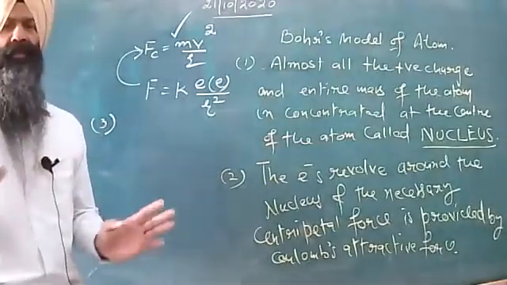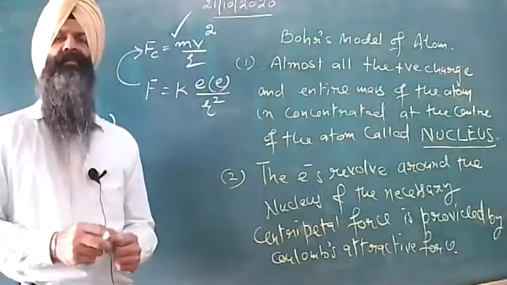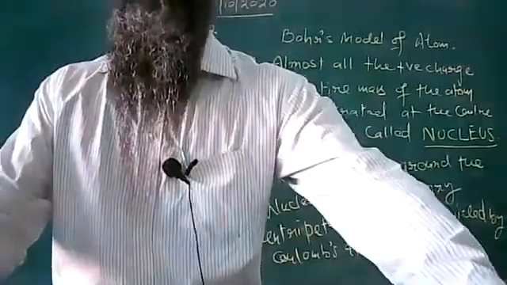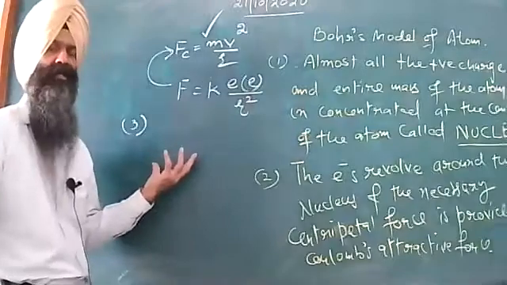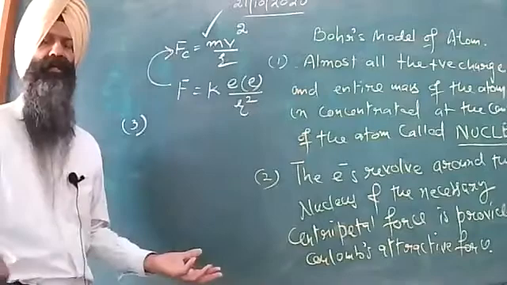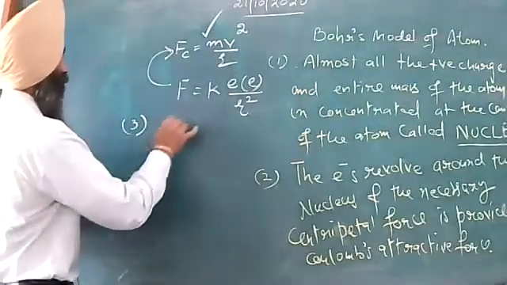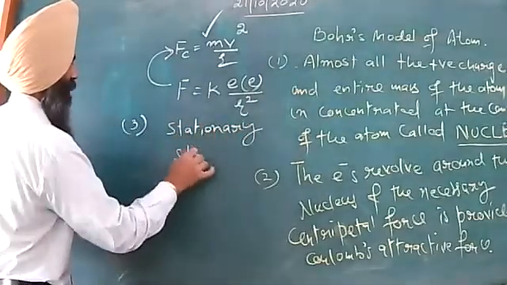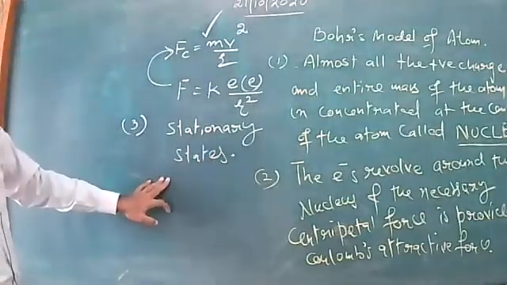Here Bohr, in violation, I repeat, dear children, this postulate is the violation of the concepts of classical mechanics, and here he said that the electron does not lose energy, it revolves in orbits of fixed energies, and these orbits were called stationary states by Bohr.